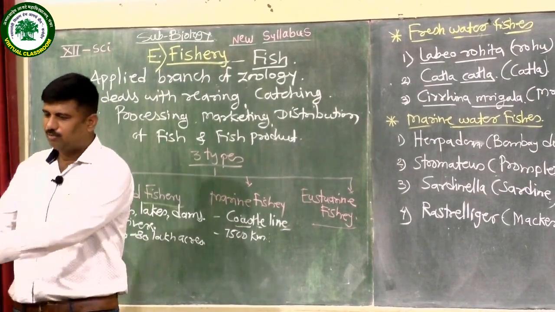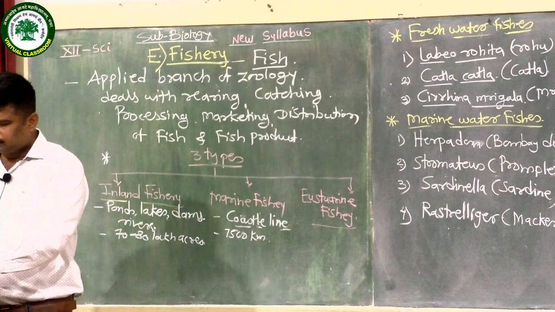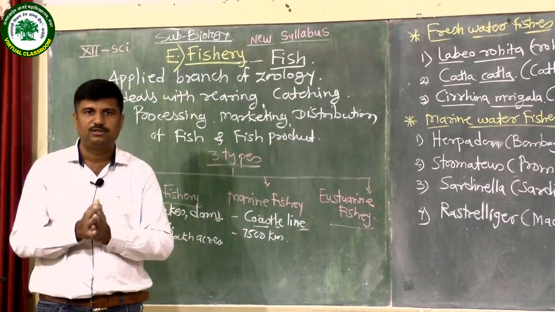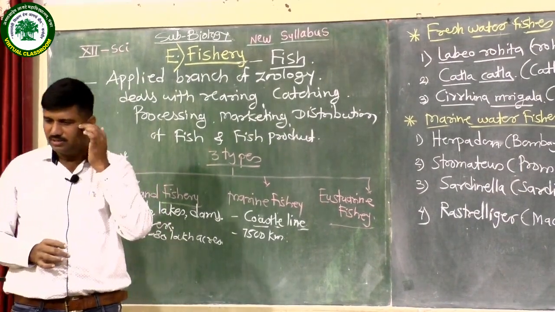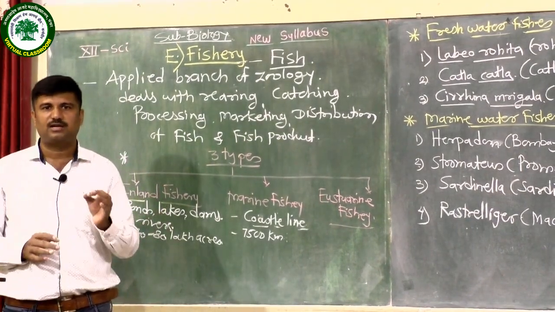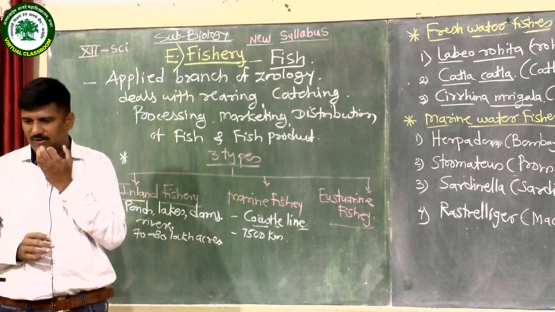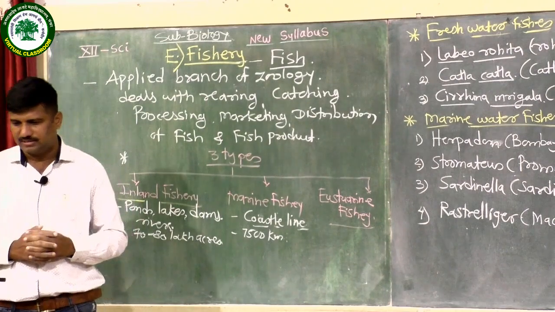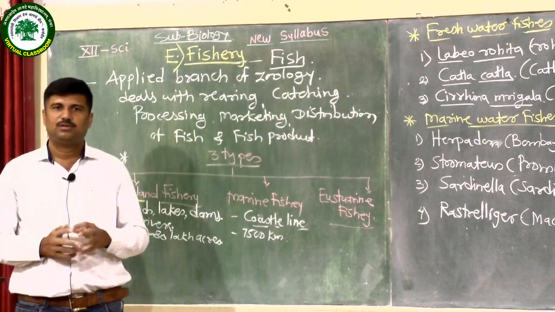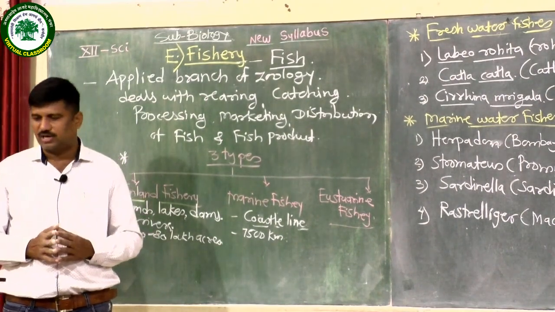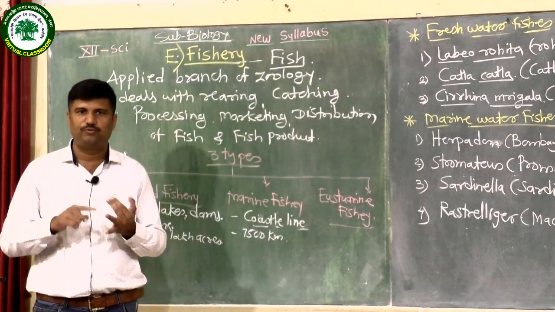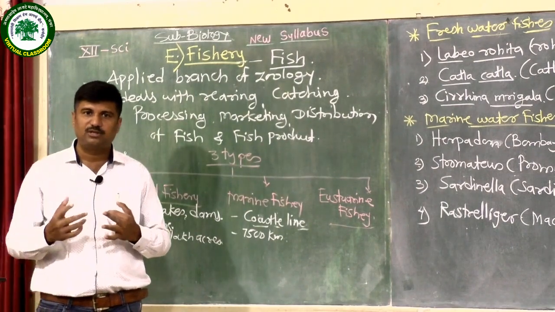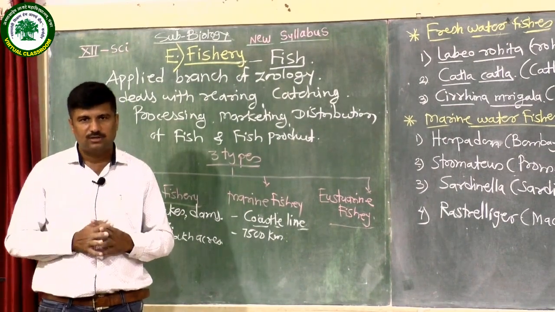Then the economic importance of the fisheries, and the byproducts obtained from the fisheries. First point is that fish and other carps are commercially important, and a very good nutritious source for us. Then fish yield produces a number of byproducts. For example, fish glue, fish guano, fish oil. Fish oil is obtained from the air bladders of the fishes.